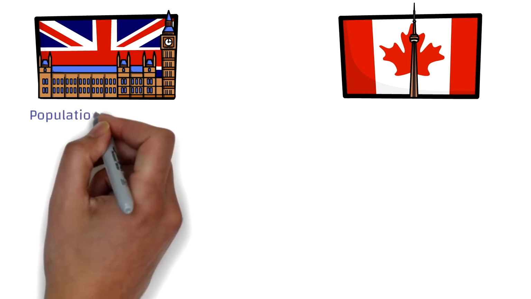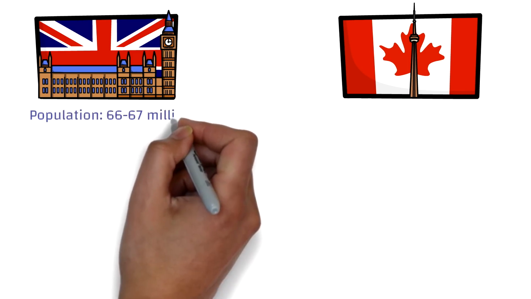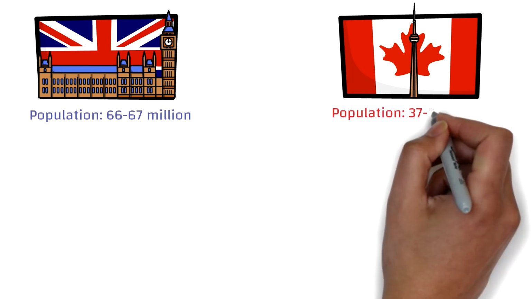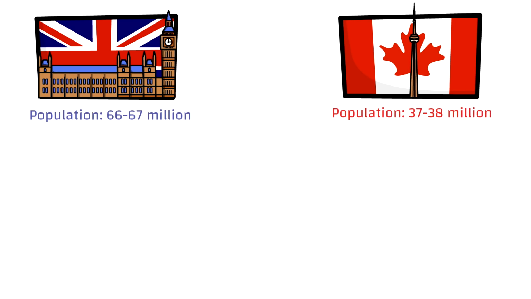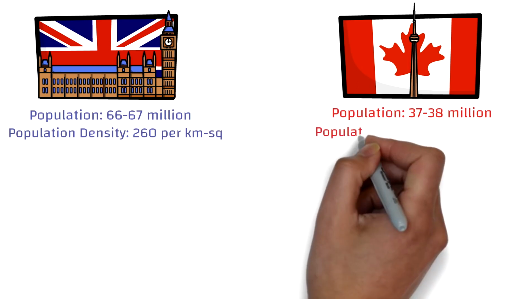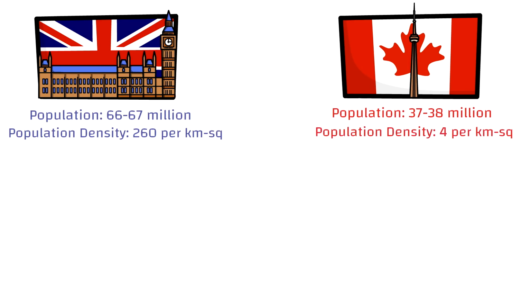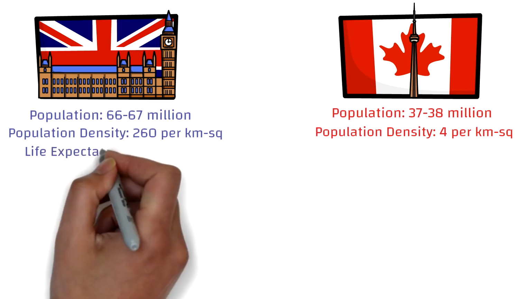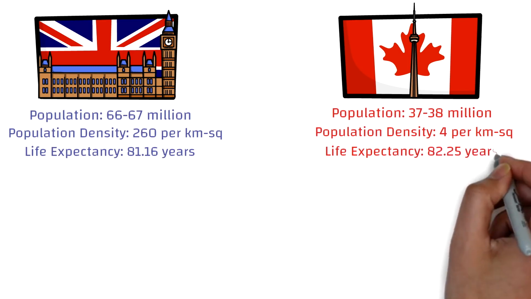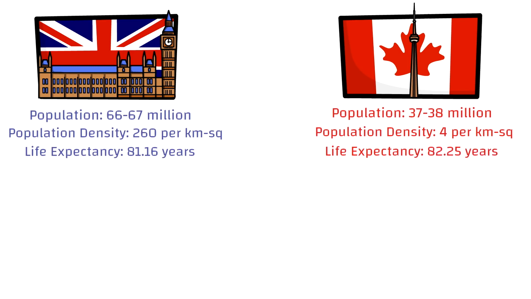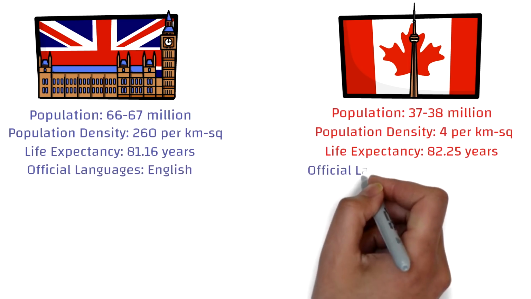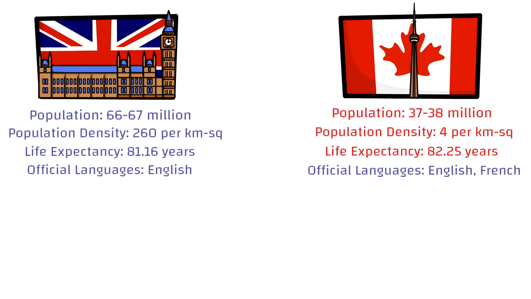So talking about UK and Canada, we can see that the population of UK is around 66 to 67 million people, while that of Canada is 37 to 38 million. We already discussed that, right? Now the population density of UK is way more than what it is there in Canada, because of its huge size. The life expectancy of both the countries is almost very similar. While the official language spoken in UK is only English, in Canada it's English and French.